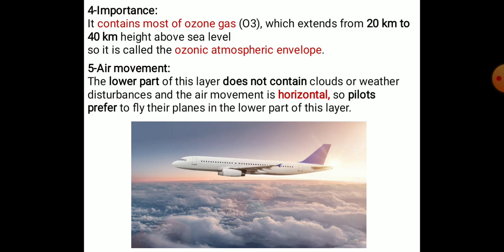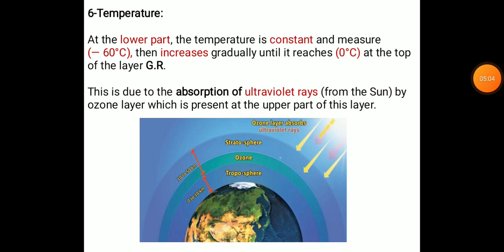So pilots prefer to fly their planes in this lower part of this layer. And what about the temperature? At the lower part, the temperature is constant and measured minus 60 Celsius degree, then increases gradually until it reaches 0 Celsius degree at the top of this layer. Give reason: due to the absorption of ultraviolet radiation or ultraviolet rays coming from the sun by the ozone layer, which is present at the upper part of this layer.